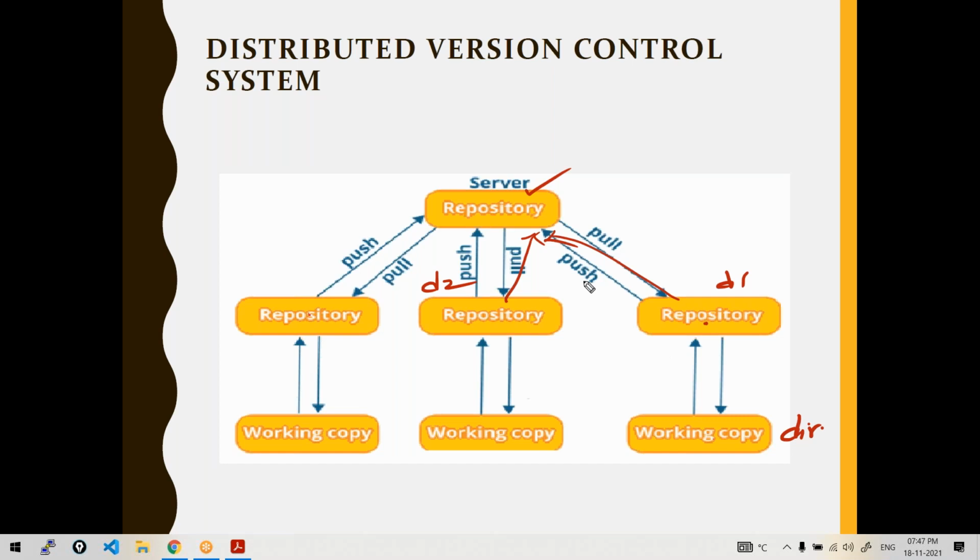So this is the architecture of a distributed version control system. Another advantage is that the majority of the time, we work on the local repository. Only once the complete changes are done from my end, I may push to remote. So push and pull are less frequent commands. We mostly work here, and once the complete work is done, I'll push to remote.